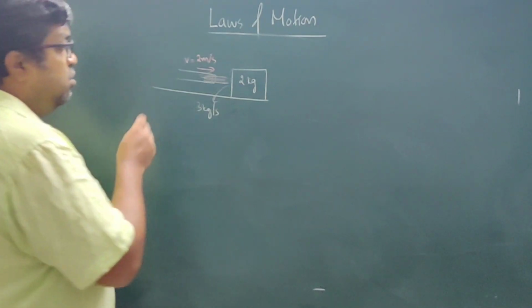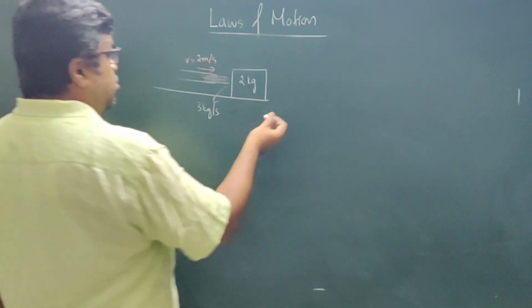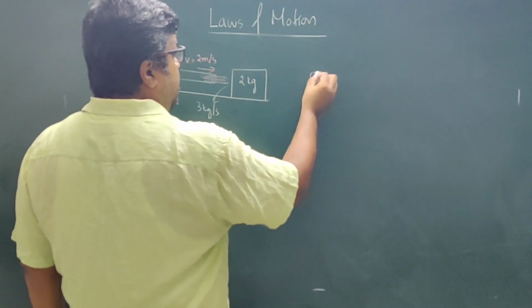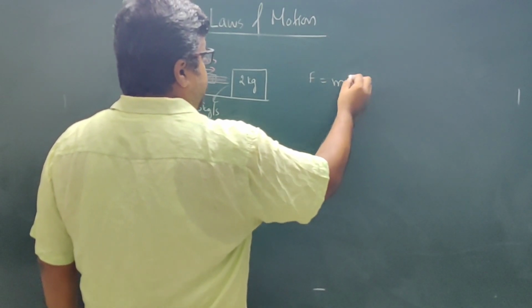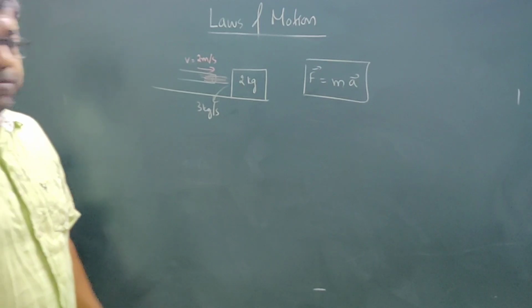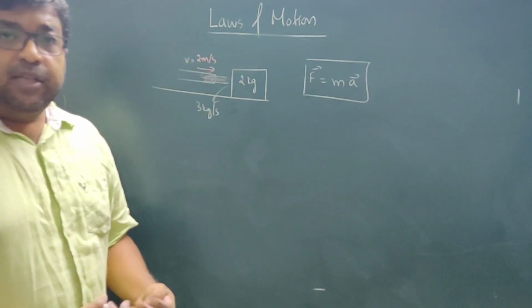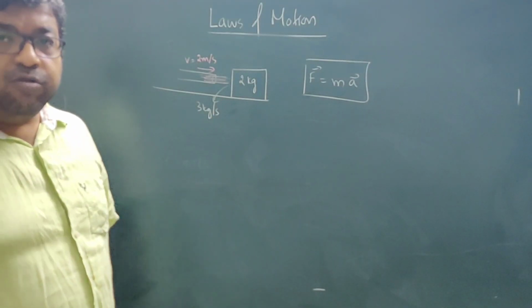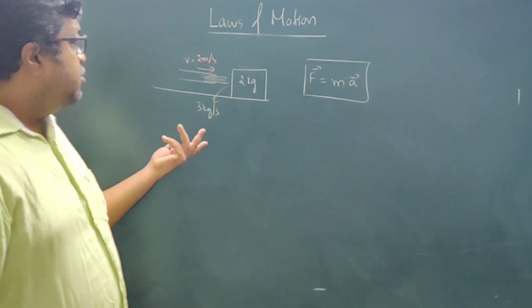So what will be the initial acceleration? If you try using the expression F is equal to ma in this particular question, you will not get a solution, because there is no idea about acceleration.